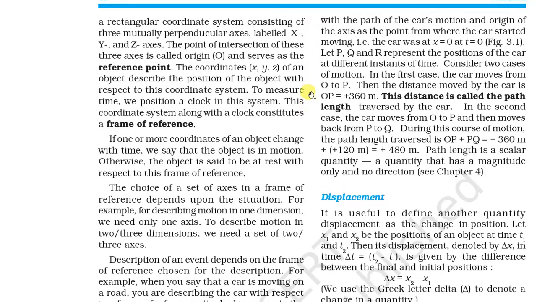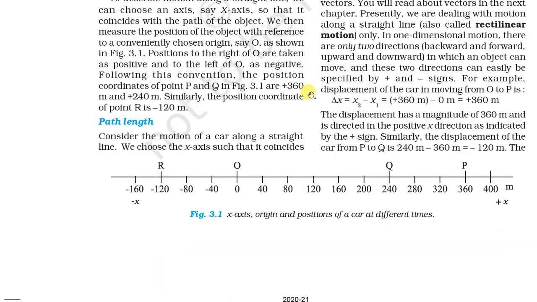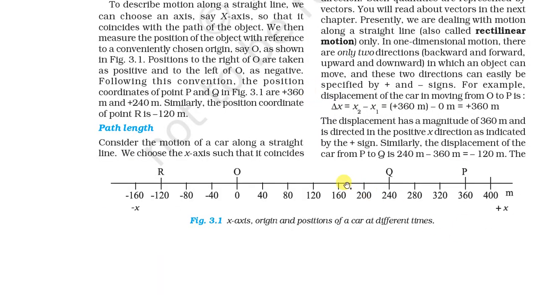So first of all, our point is at the origin, and suppose it moves in the x direction. Suppose our position here is O and it goes to 160. So there are x1 and x2. This is the displacement, our position change with respect to time.